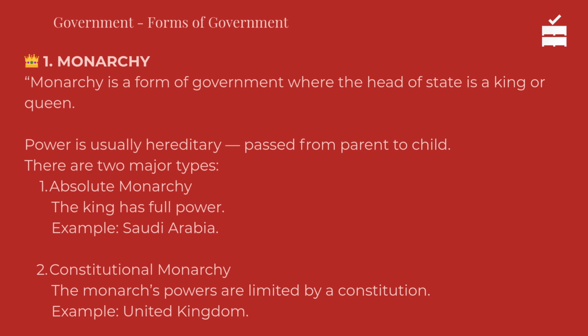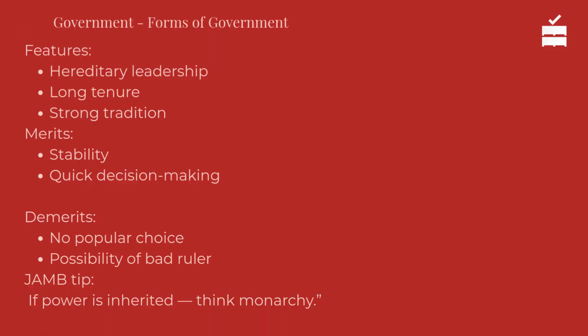Example, United Kingdom. Features: hereditary leadership, long tenure, strong tradition. Merits: stability, quick decision-making. Demerits: no popular choice, possibility of bad ruler. JAMB tip: if power is inherited, think monarchy.